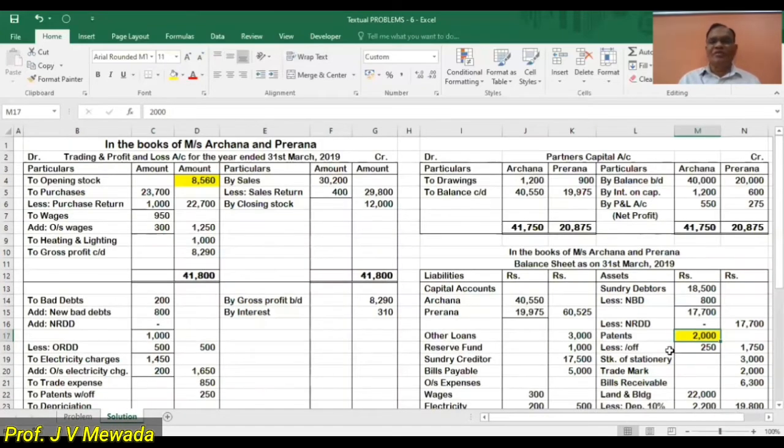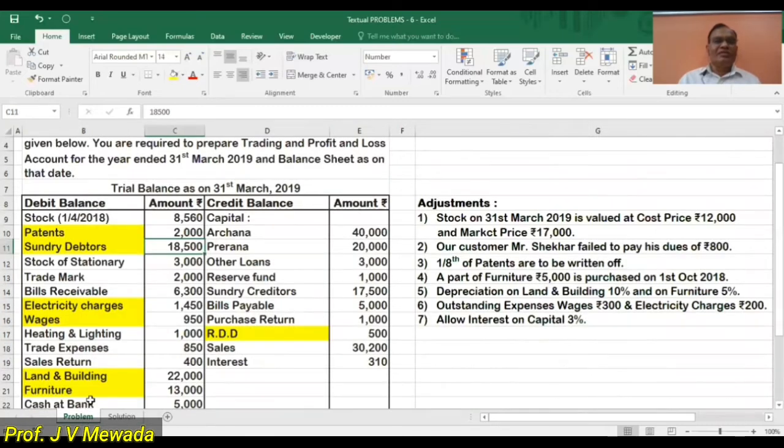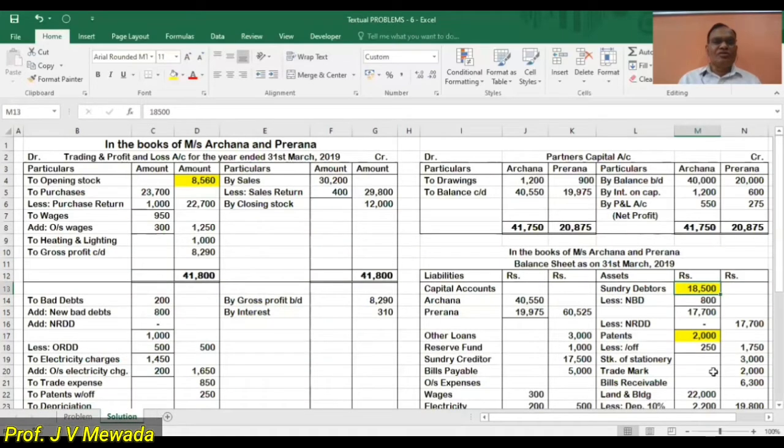Okay. Now the third is sundry debtors 18,500. So debtors I'll be putting in the balance sheet. Formula is there. Debtors 18,500. Now we are having stock of stationery, which is also asset. So on the asset side, I'll write stock of stationery 3,000.